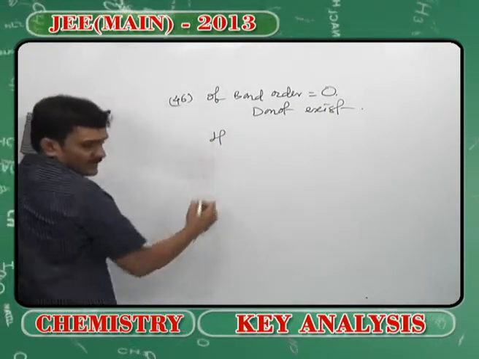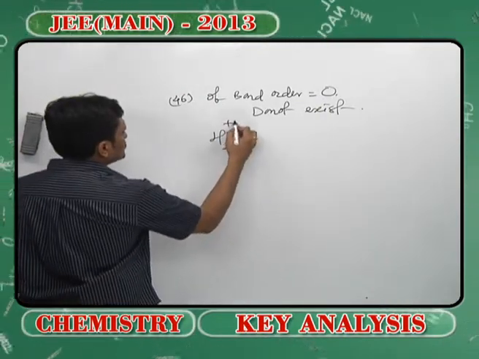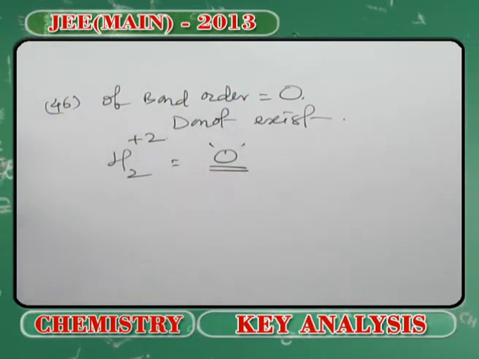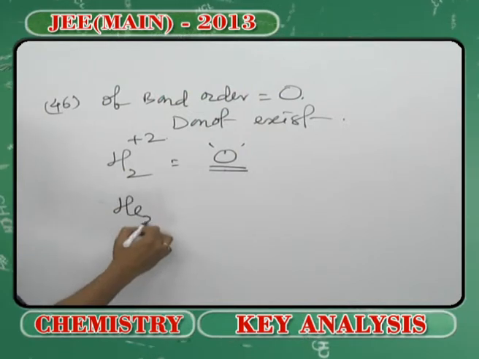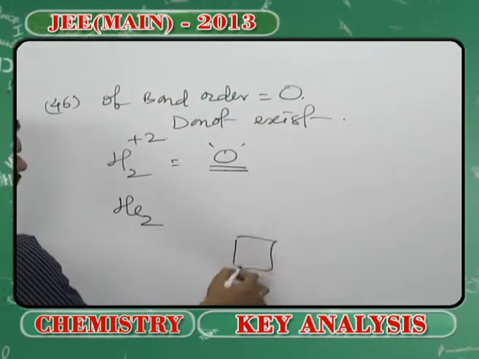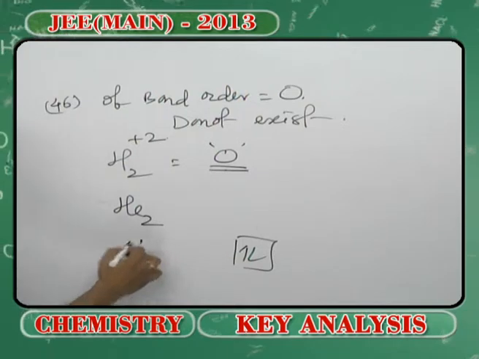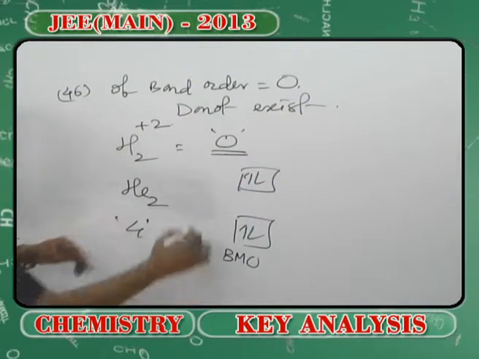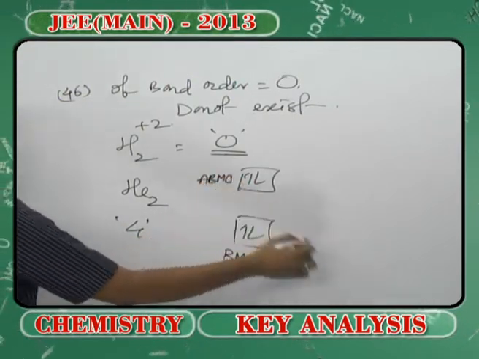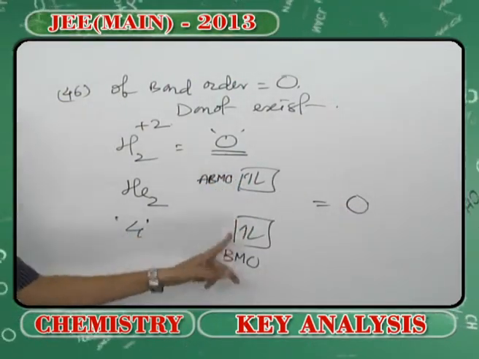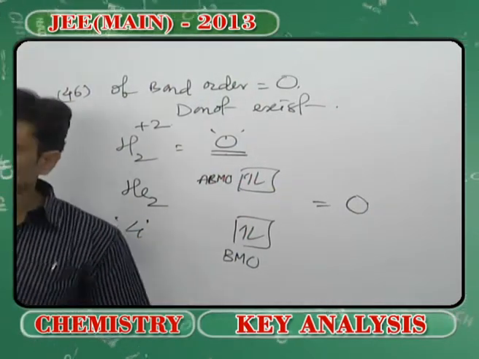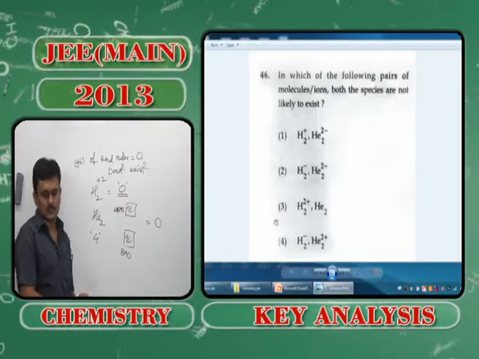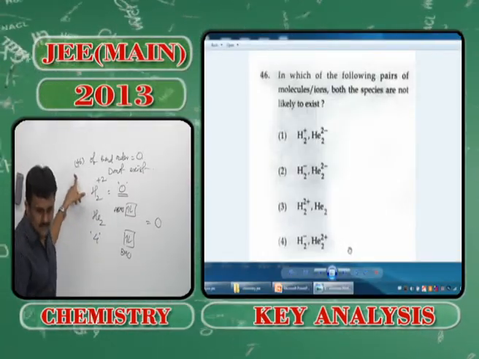You can see that you have species like H2 plus 2, for which the total number of electrons happens to be 0. And He2, for which you will be writing the molecular orbital diagram where the 4 electrons are distributed equally in bonding as well as anti-bonding molecular orbitals. So when you take the difference and divide it by 2, since the number of electrons are the same, the bond order happens to be 0. Hence it is the right answer. I mean to say He2 and H2 plus 2, that is option 3,